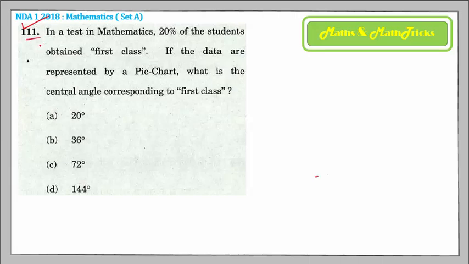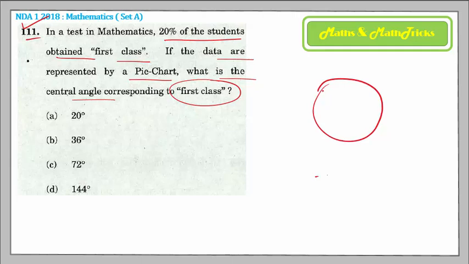Question number 111. In a test in mathematics, 20% of the students obtained first class and the data is represented by a pie chart. What is the central angle corresponding to first class? They asked. So basically, the pie chart is a diagram where you take the help of a circle, right? You know that the complete angle in a circle is 360 degrees, isn't it so? So you have to consider the angle corresponding to this first class, and for this first class, what is the percentage of the students mentioned?